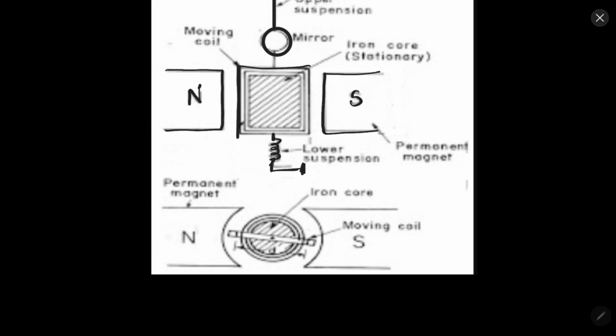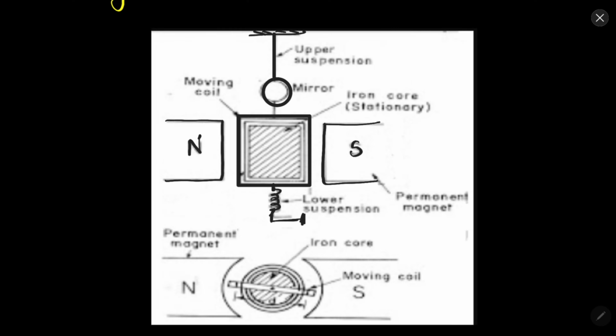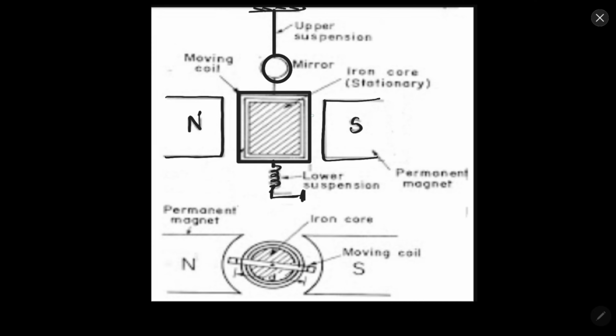So what happens is that when we have a current carrying coil, we will apply some current in this coil. When we have a current carrying coil in an external magnetic field, the magnetic field will be like this, north to south. Obviously this current carrying coil will also have a magnetic field of its own.